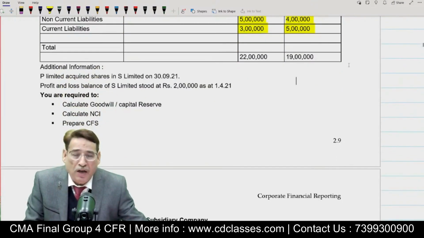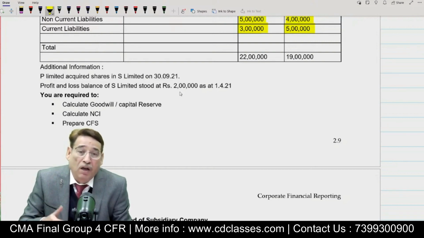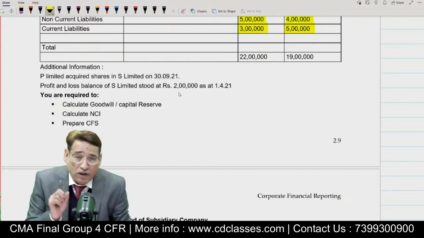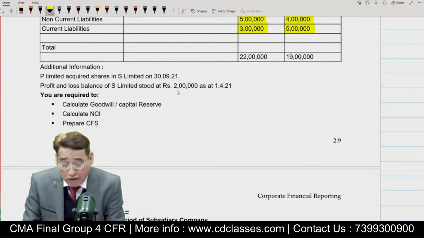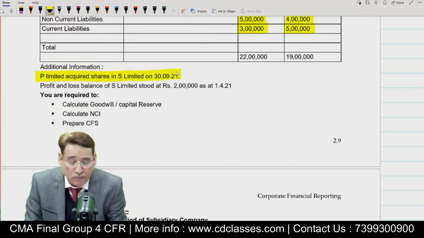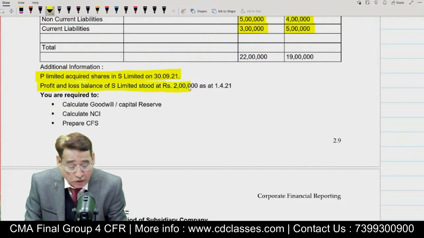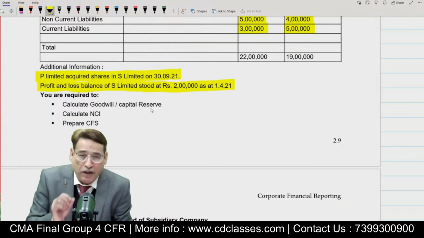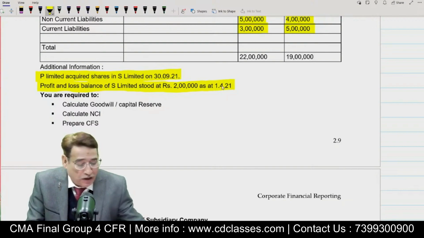Now in this question and the question which we did last time, the only difference is that in the last question, the date of acquisition was in the beginning, and here we are taking a date of acquisition that is not in the beginning, rather during the accounting year. Correct? For example, in this particular case, it is given that P Limited acquired the shares in S Limited on 30th of 9, 2021. Is it clear to you? And the profit and loss account balance of S Limited stood at rupees 2 lakh in the beginning of the year. The profit and loss account balance of the subsidiary company in the beginning of the year is given.